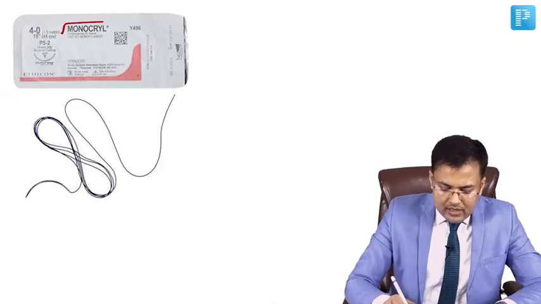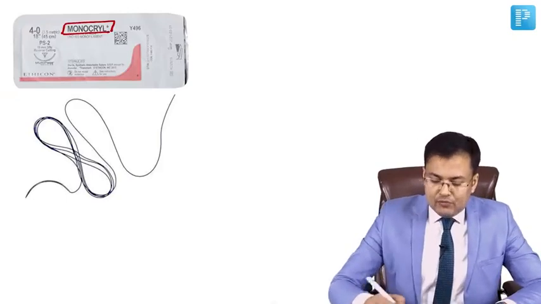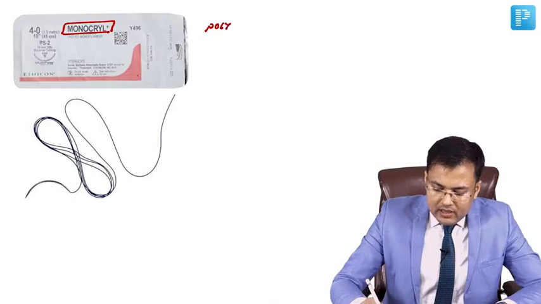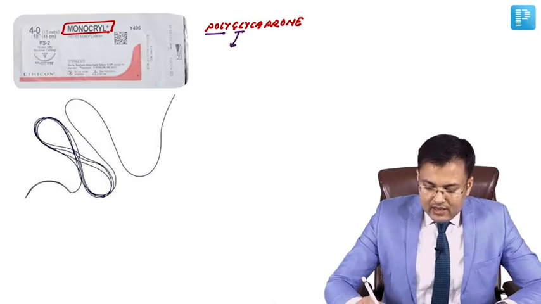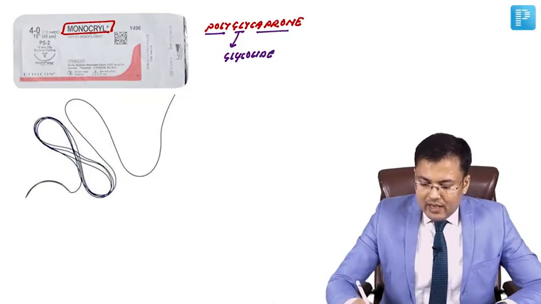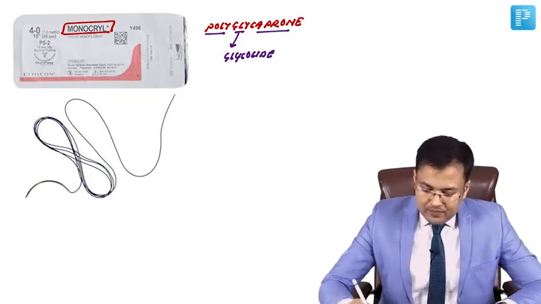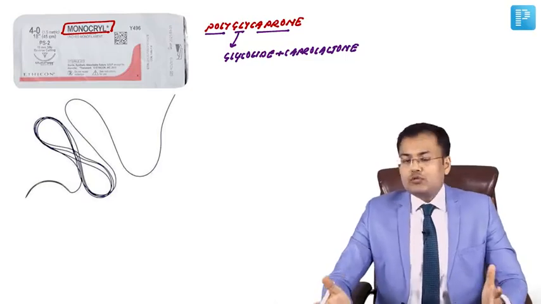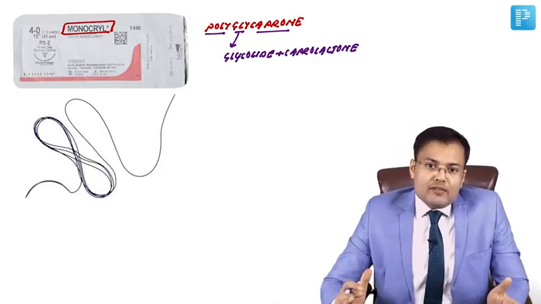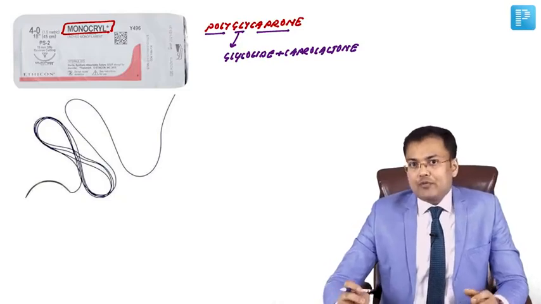This is monocryl. Okay, what is the other name of monocryl? It's polyglycaprone. How to remember? Poly, so it is a copolymer of what? Glycolide. Copolymer of glycolide and caprone, that is caprolactone. Clear? So monocryl, it's also known as polyglycaprone. It's a copolymer of glycolide plus caprolactone.